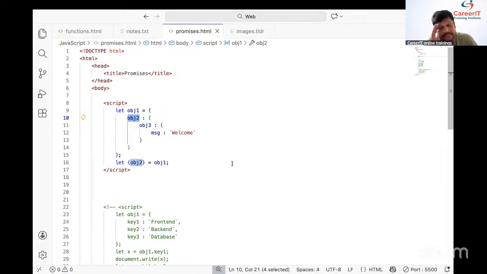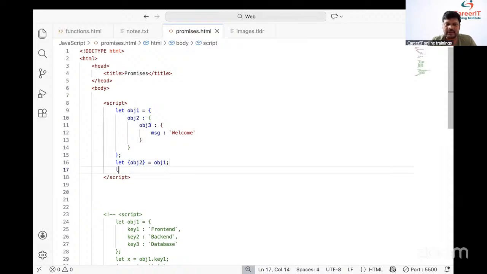And another thing, read what? Next one, read obj3. I want to read obj3 from where? From obj2. So how to read obj3? Let obj3 from obj2. Automatically we are able to read obj3.